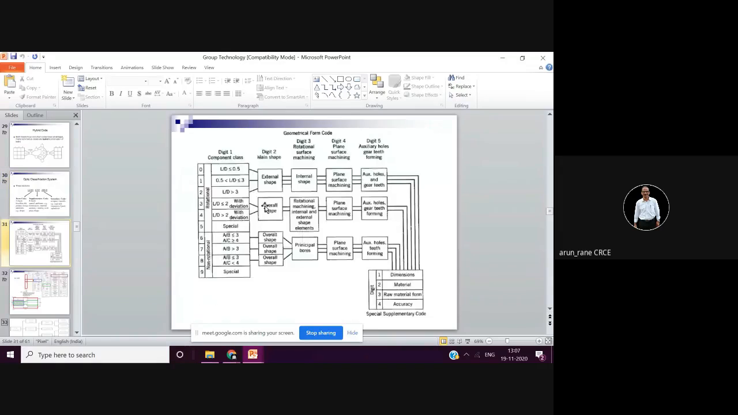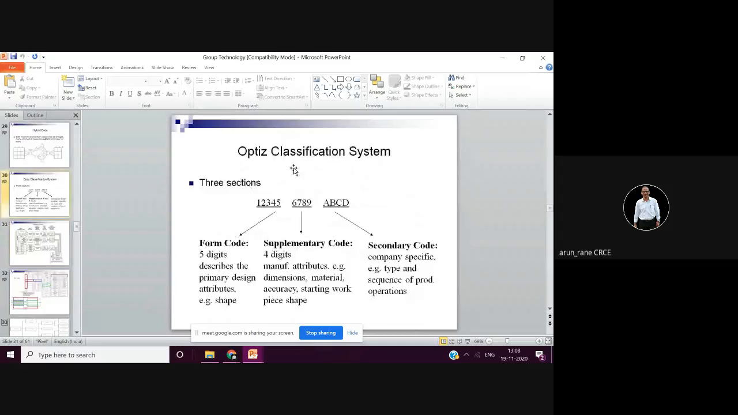Like say 1, 2, 3, 4. So digit 1: if it is 0, it means L by D ratio is less than 0.5. If there is a 2, then L by D ratio is more than 3. Like that. Digit 2 helps you to identify shape, and like that it goes. So this is what is your geometrical form code. Geometrical form code means these 1, 2, 3, 4, 5. These are called the geometrical form.